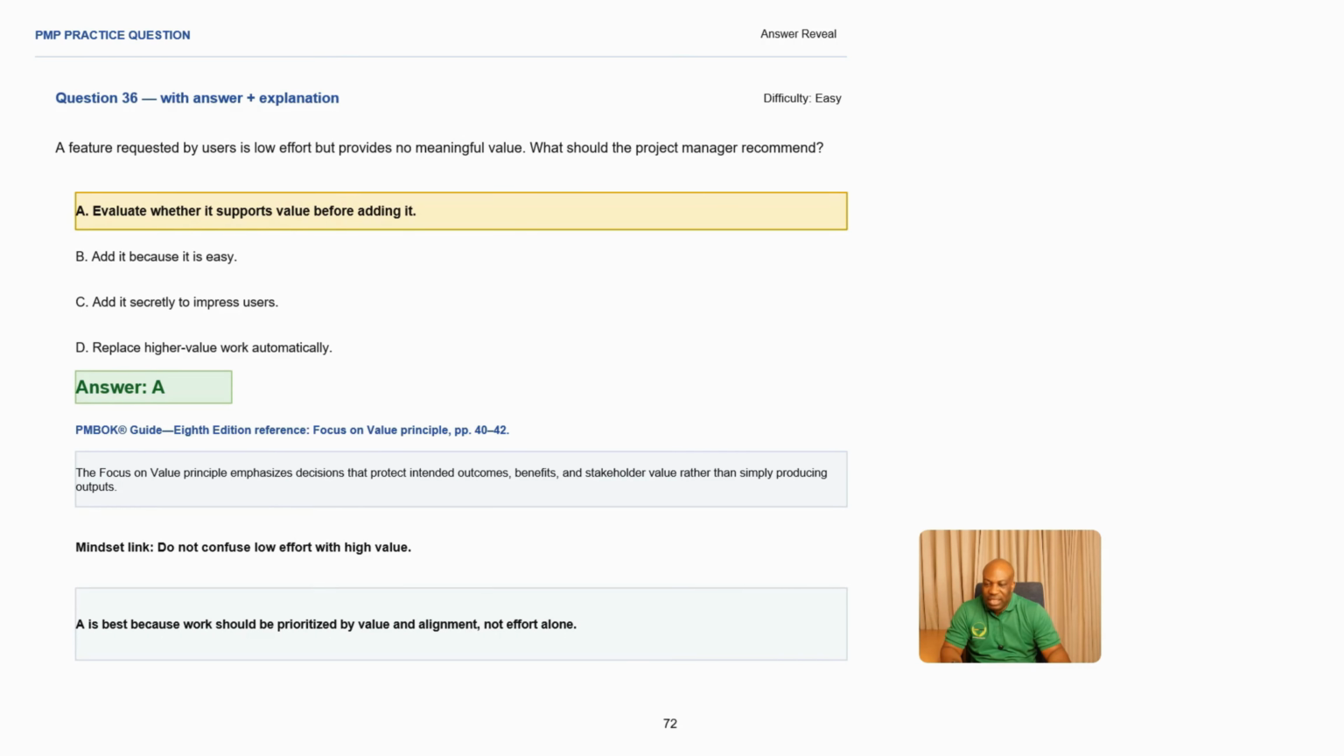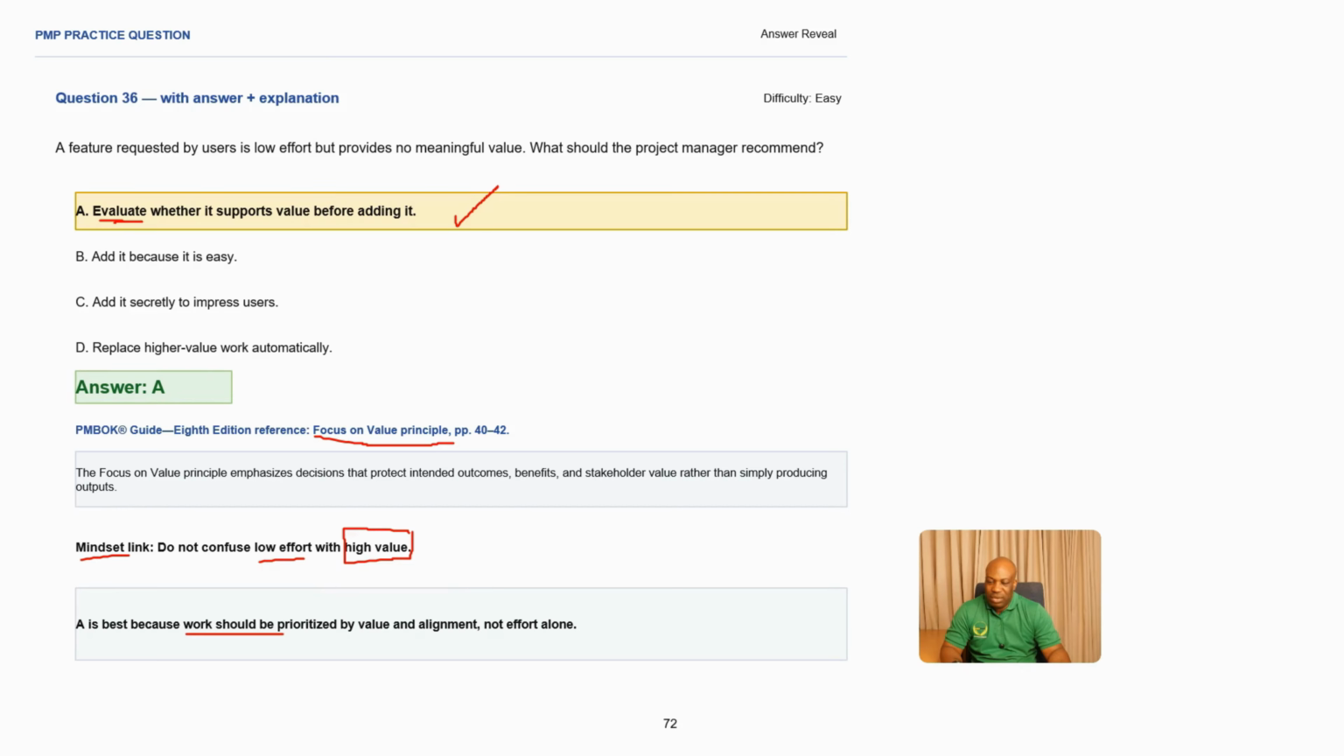You need to evaluate whether it supports value before adding it. So evaluation is very important. You get more information. And what is our reference to our PM book is you're supposed to focus on value principle. And what is our mindset that is applicable here is do not confuse low effort with high value. Something might have low effort, but in terms of value, you're not getting much. So it might not even be necessary to add that specific activity in a project environment, making A the best answer because work should be prioritized by value.